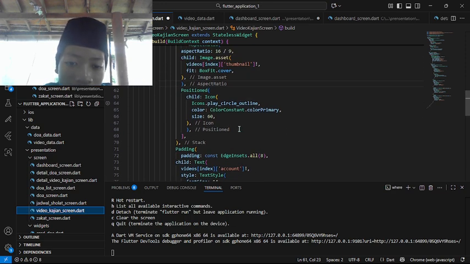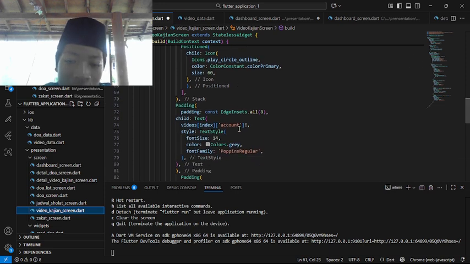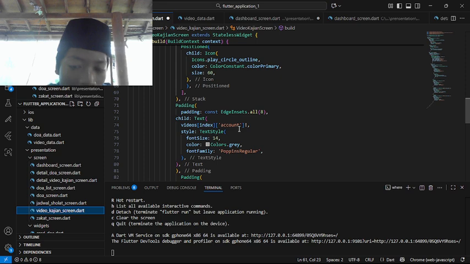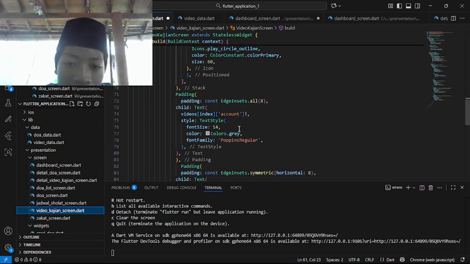And after all of that stack, you are now making the padding. In the code it would already become an asset, but in here we are making it one by one. Padding: const EdgeInsets, so the edges was 8, all of the edges.